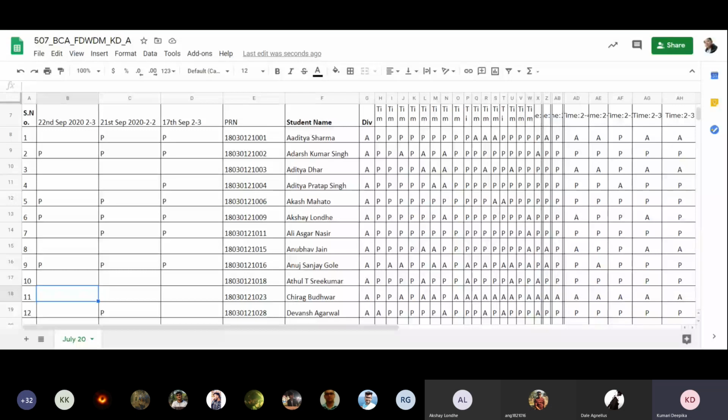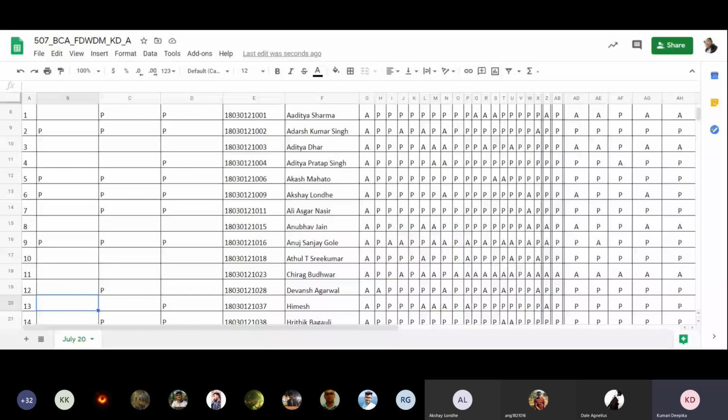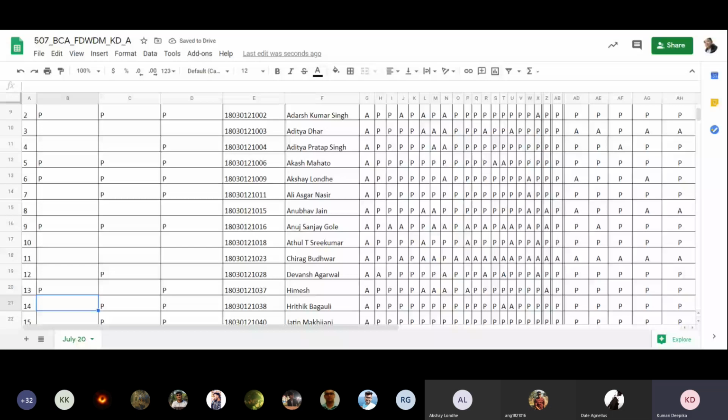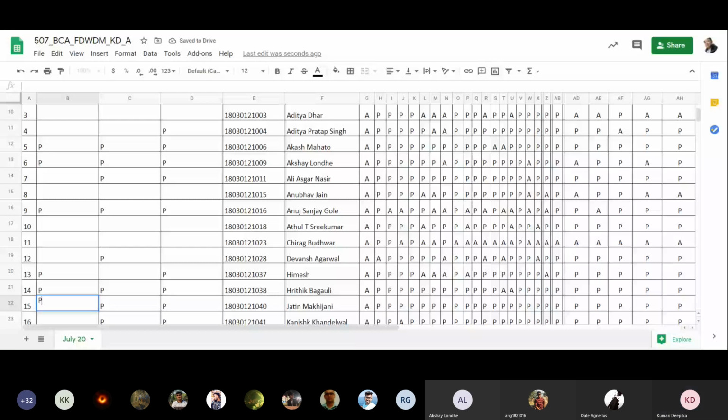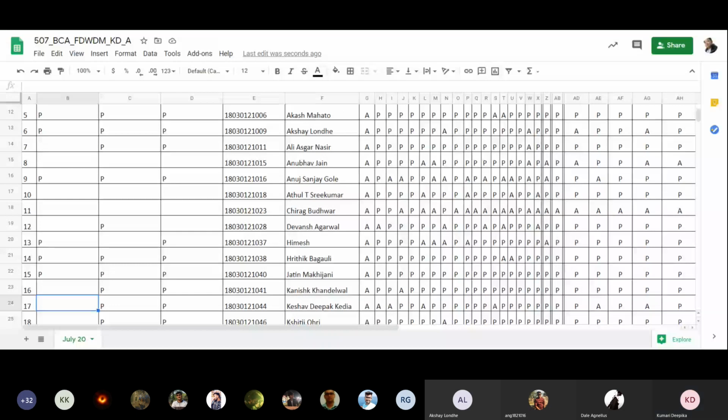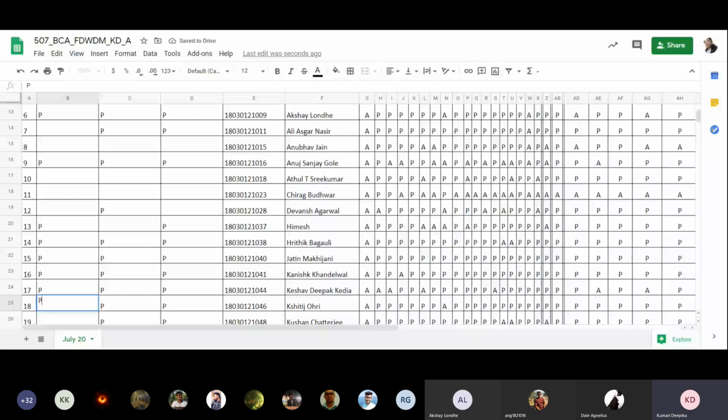PRN 28 Devans. 37 Himesh, present, ma'am. 38 Ritik, yes ma'am. 40 Jatin, present, ma'am. 41 Kanishk. 44 Kesav, present, ma'am. 46 Kshitij, present, ma'am. 48 Kushan, present, ma'am.